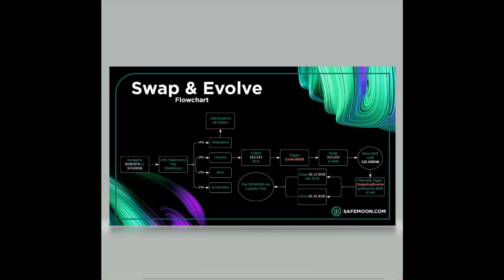Now, here's another key difference in Swap and Evolve. Pay close attention. After having numerous sell-offs from Safemoon to BNB, there is another threshold that will be met. This threshold is 132.32 BNB. Therefore, when there is 132.32 BNB stored in this account, Safemoon will manually trigger the Swap and Evolve function. Because this function is manually triggered, they will be able to use this function to their tactical advantage and trigger the function when they deem it strategically advantageous to the Safemoon ecosystem. Anyone who witnessed the recent third of the LP injection in the V2 knows that Coroni knows how to time these sort of functions. Clever.